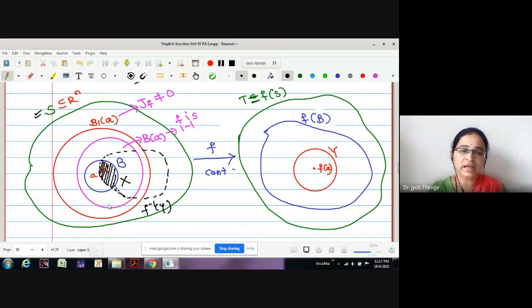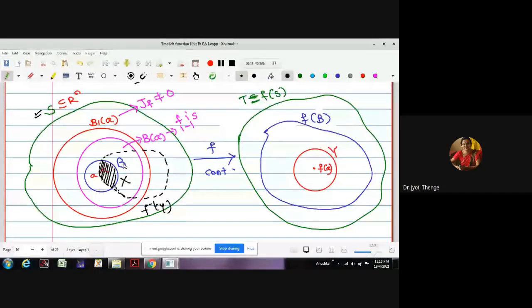Good. Then what are we going to define? We are going to take X to be intersection of F inverse Y and this open ball B. Therefore, whatever is this black shaded region is the X set we are going to define. As it is the intersection of two open sets, this must be open. This is the construction. Now we will prove the 5 points that are given to us in the proof itself. Okay? Any doubt up to this?